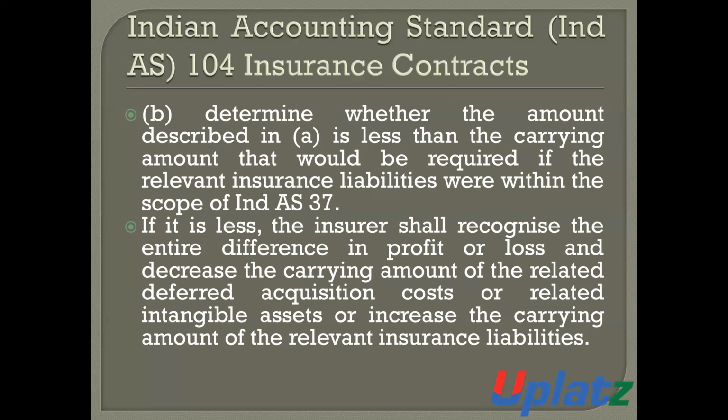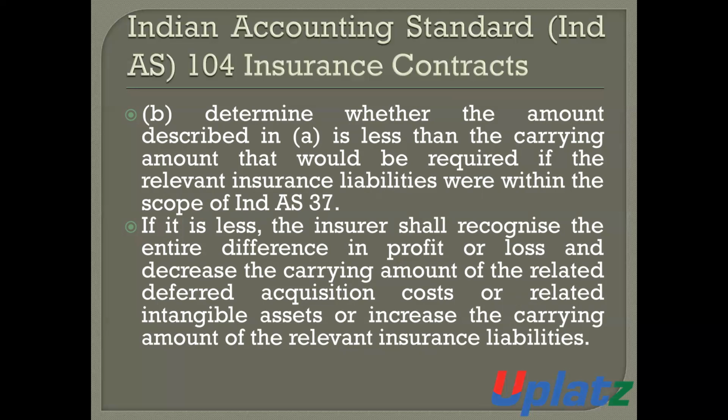The insurer will determine whether the amount which is described in point A is less than the carrying amount that would be required if the relevant insurance liabilities were within the scope of IND AS 37. If it is less, then the insurer shall recognize the difference in the profit and loss account.